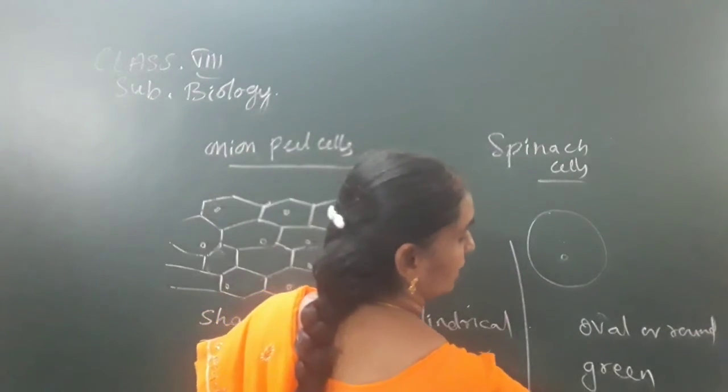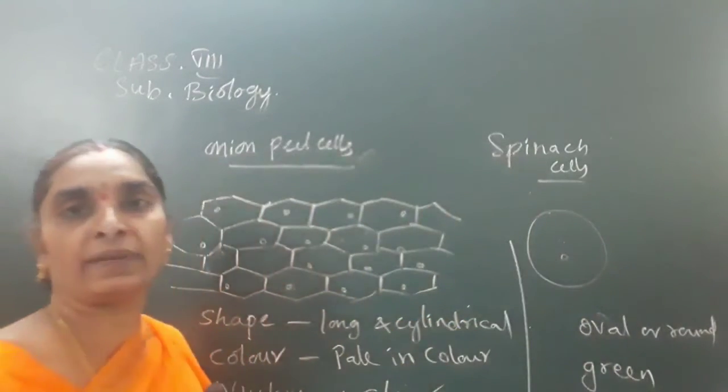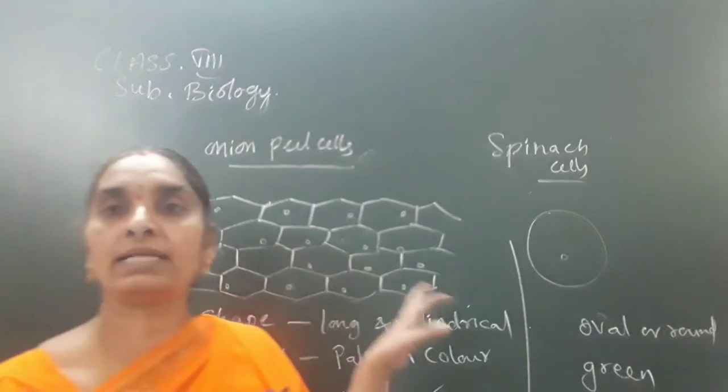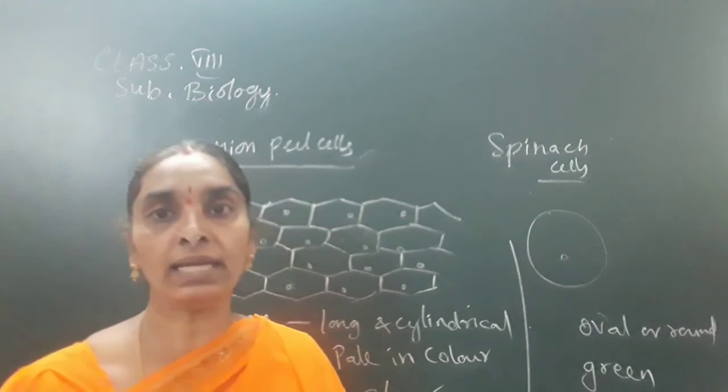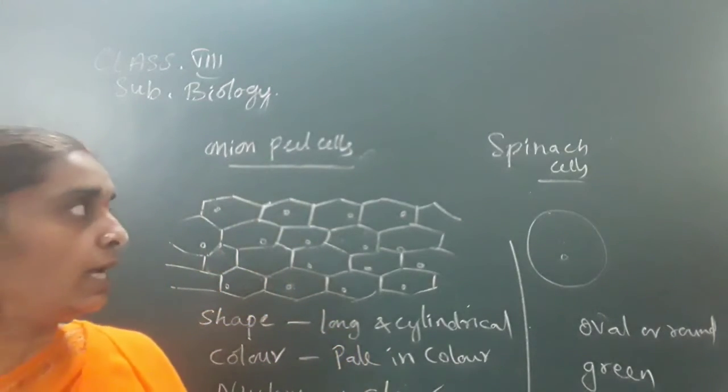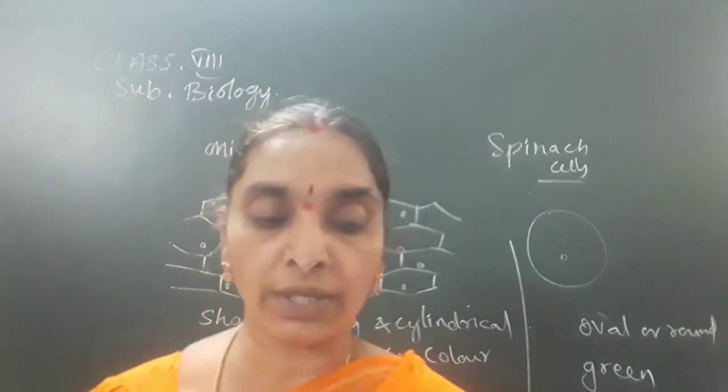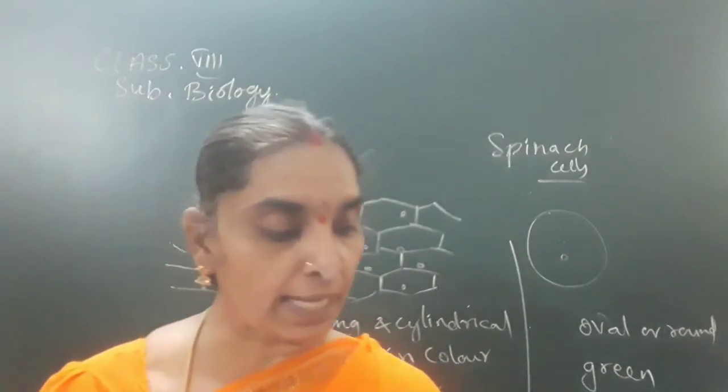It is not clear in the spinach cells. You know that in the plant cells, the nucleus is located at the periphery. Okay, children? And this is about the difference between the onion peel cells and the spinach cell.